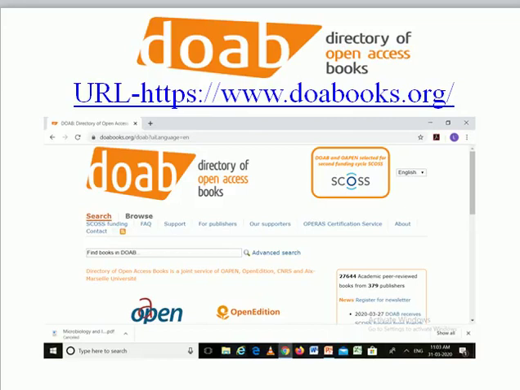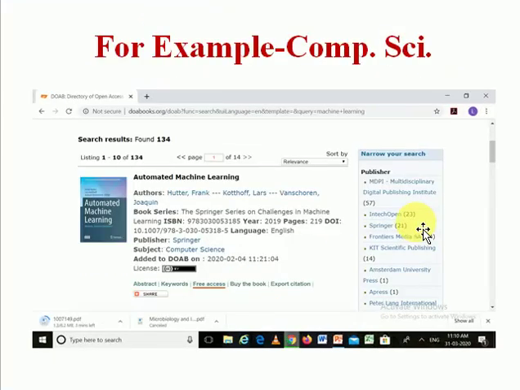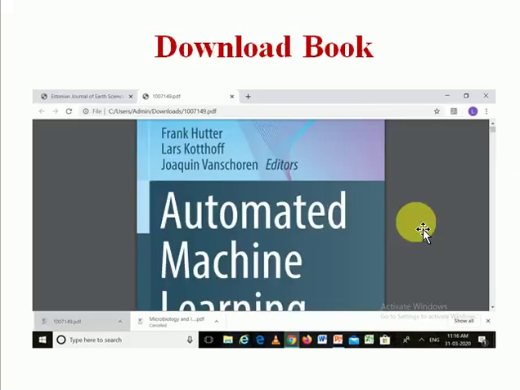Then enter your title in the search box. For example, I have entered the title machine learning. Then I got the results for this title. Then at the bottom side, click on free access for download and download the complete book.